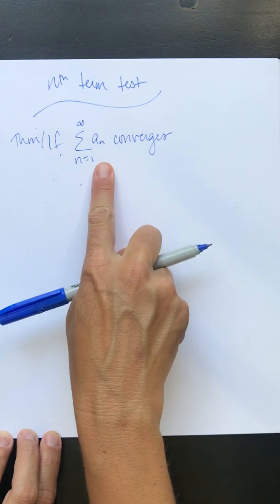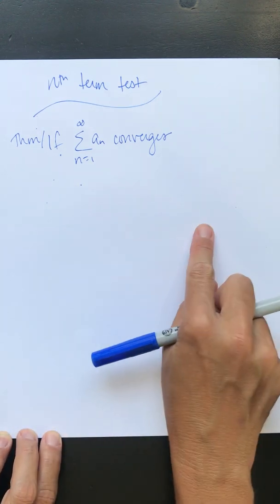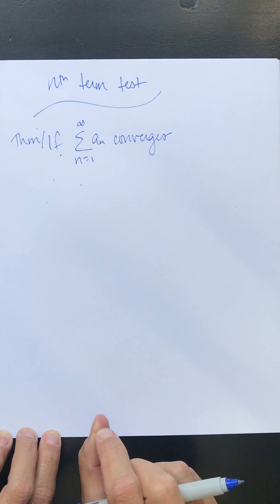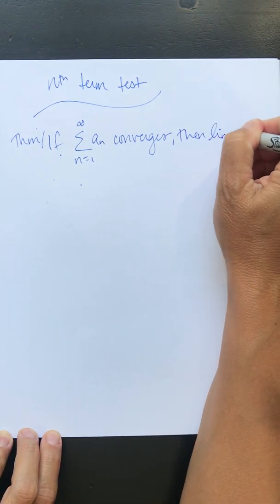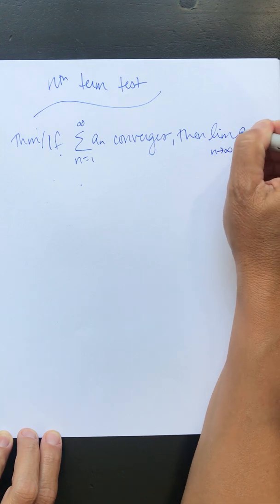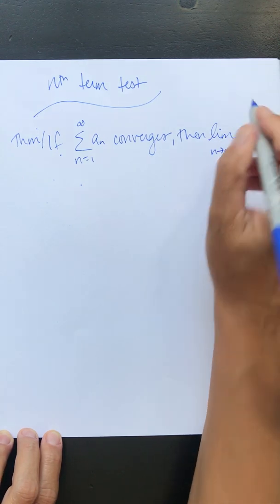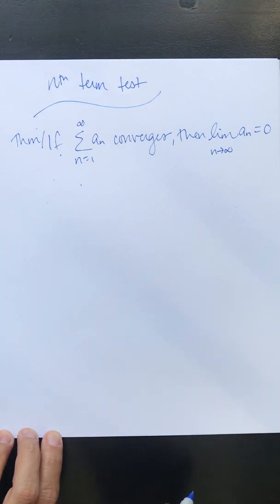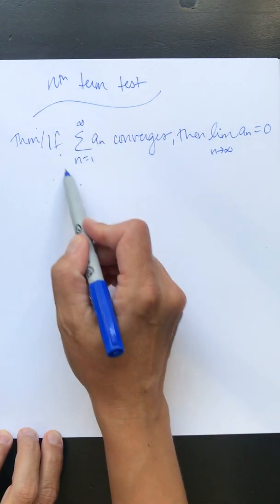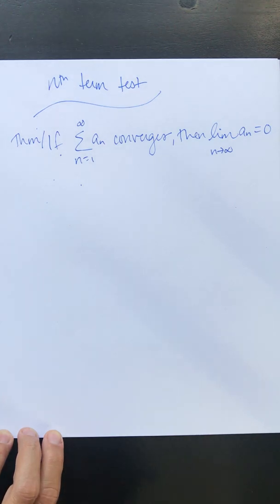If the sum converges, then eventually our end game is we have to be adding 0. So then the limit as n approaches infinity of an has to be 0. Remember, as our terms get bigger and bigger and bigger, we have to be adding less and less and less for the sum to approach a finite value.